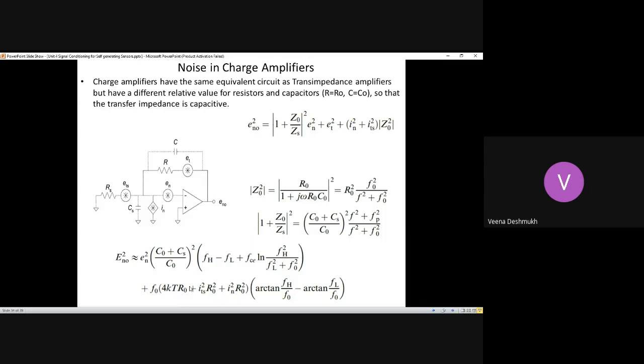And by varying this R0 value appropriately, and also the C0 value, you can change the total impedance as well as the noise signal which is being generated. That is, the En which is being generated can be modified depending upon the frequency ranges and the capacitance values. So this is regarding the noise in transimpedance amplifiers and charge amplifiers.